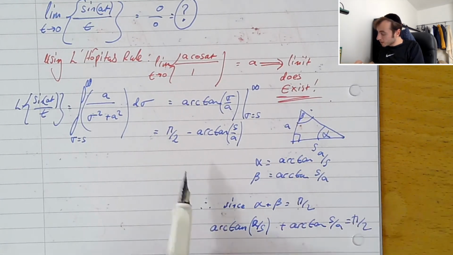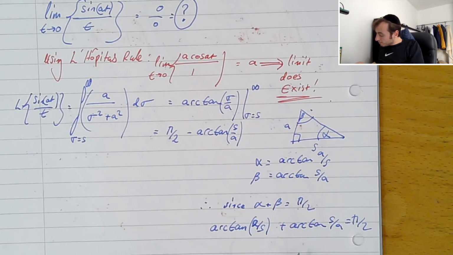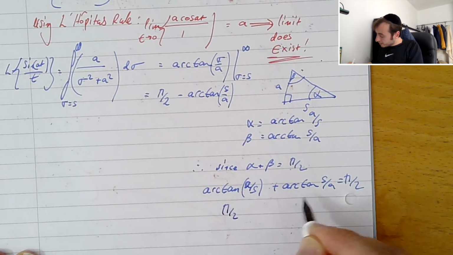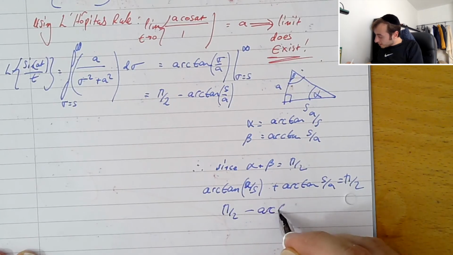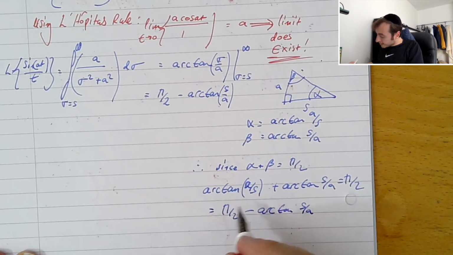And if we look up here, we've got pi on 2 minus arctan s on a. Well, pi on 2 minus arctan s on a is going to be equal to the arctan a on s, isn't it? You see that? If I just rewrite that, pi on 2, we take this to the other side, minus arctan s on a. Okay, and we're left with the left-hand side arctan a on s.